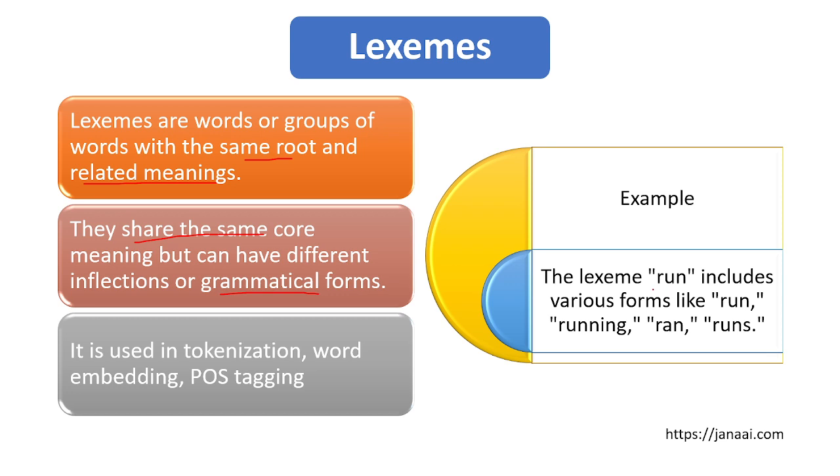Let's say I have a root word, run. Run has different lexemes. It can have different grammatical forms like running, runs. These forms of the word are called lexemes. Understand? The meaning is the same, but the grammatical forms are different. Where is it used? It's used in tokenization, word embedding techniques, parts of speech tagging, and so on.